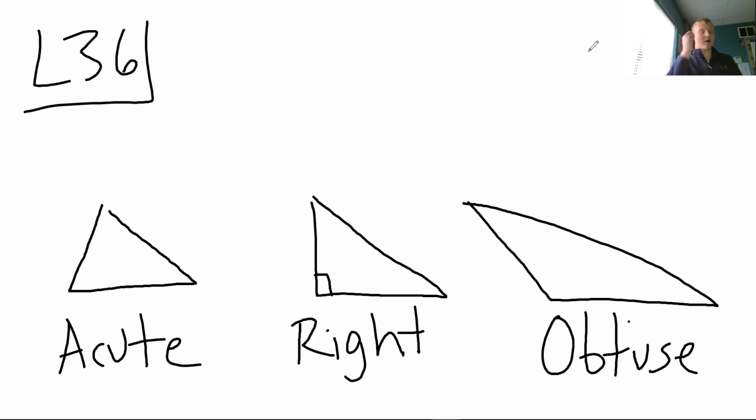So what you said there, all three angles have to be an acute angle. So this angle here, and this angle right up here, all three of those angles for the acute triangle are all smaller than 90. All the angles are smaller than 90 degrees. That would be an example of an acute triangle.